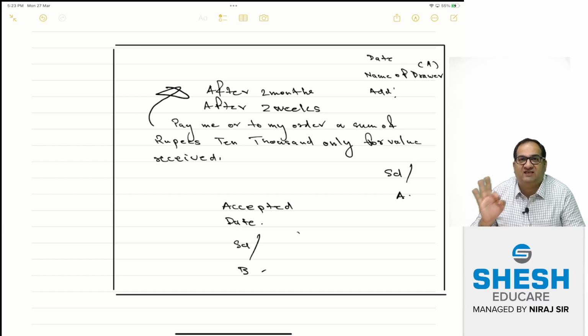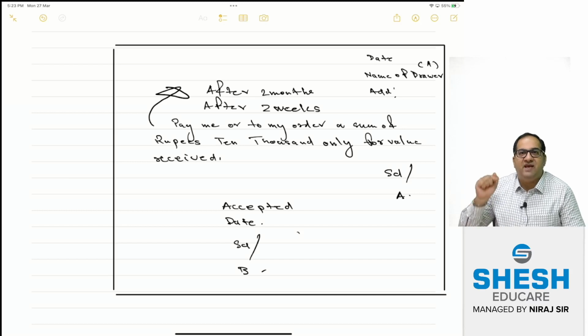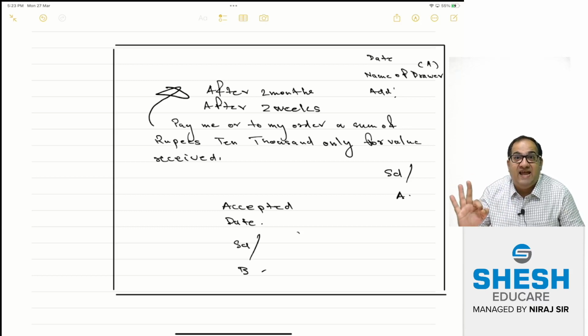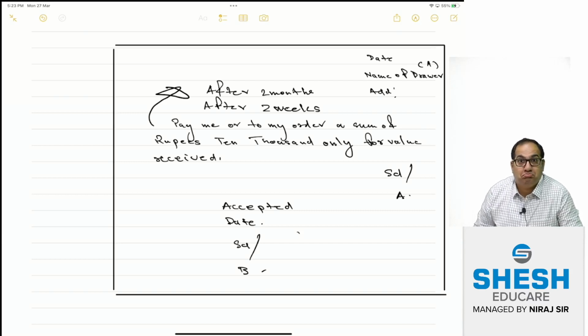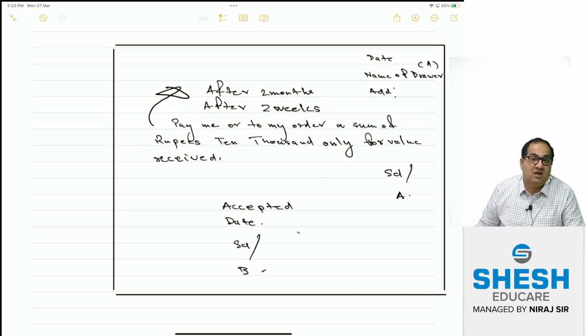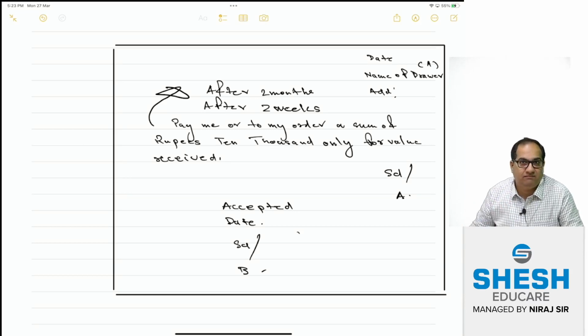As soon as Prajas accepted, that is signed and mentioned the date, this draft is no more a draft but it has become a valid bill of exchange. With this draft being accepted by B against this bill, B will be liable to pay a sum of rupees 10,000.